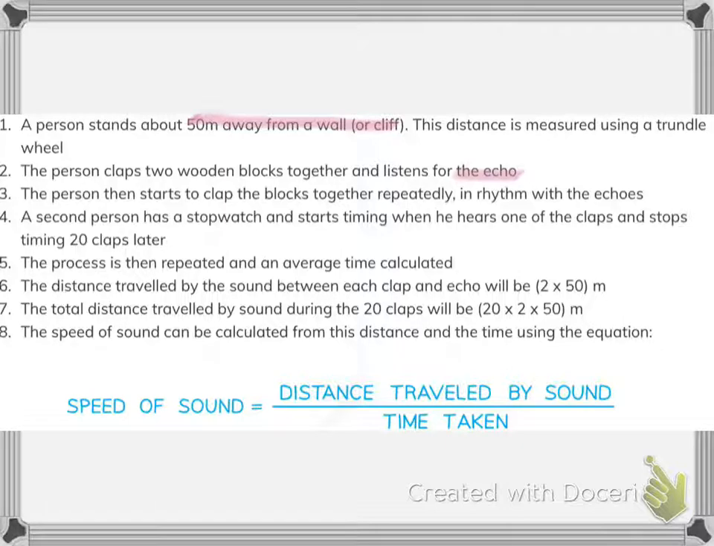A second person will start the stopwatch when that person hears one of the claps, and stop the stopwatch after 20 claps. The process will be repeated, and then an average time will be calculated. The distance traveled by the sound will be calculated by 2 times 50 meters, and the distance traveled by the sound during 20 claps will be 20 times 2 times 50 meters. Then the speed of the sound will be calculated from the distance and time using the equation speed is equal to distance divided by time.